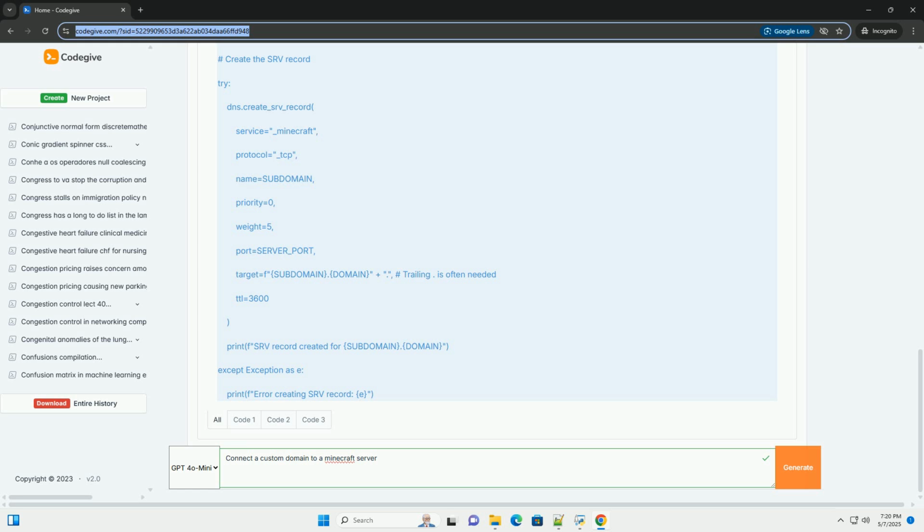Domain registrar / DNS management. This is the service, usually provided by your domain registrar, that allows you to modify your DNS records, A records and SRV records. 2. Step-by-step guide. Here's the comprehensive process for connecting your custom domain. 1. Register a domain name.